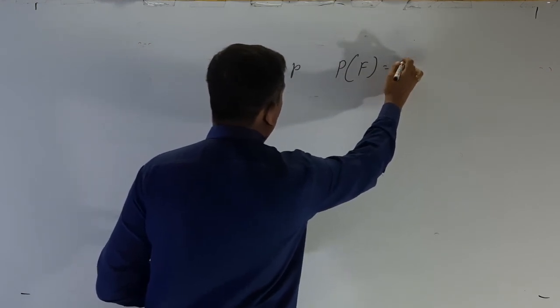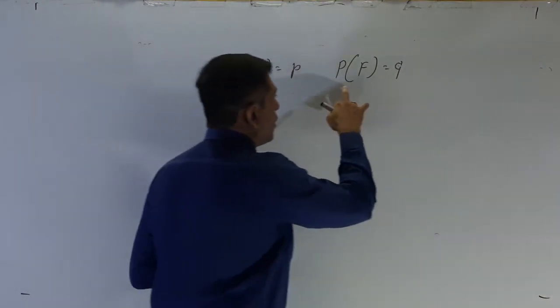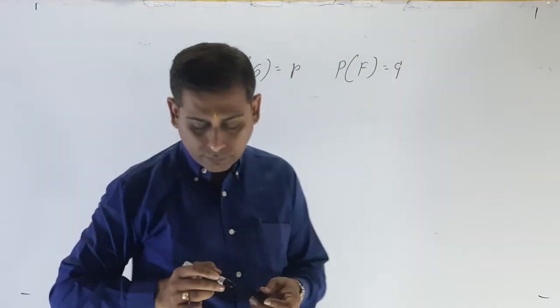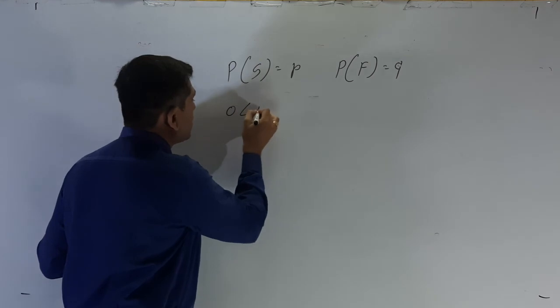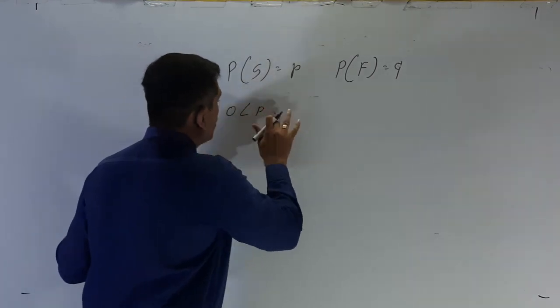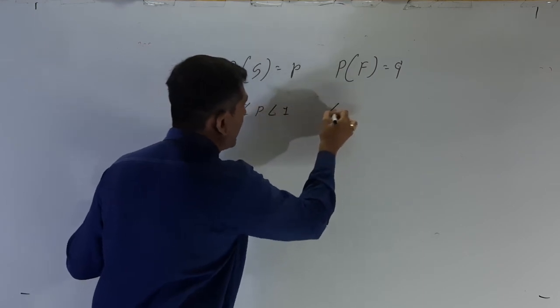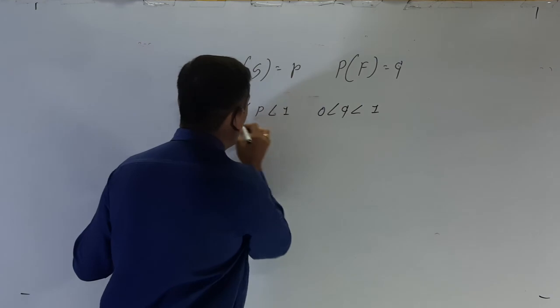Here we are denoting probability of success as small p and probability of failure as small q. Please see that, probabilities are always between 0 to 1, and the probability of failure is also between 0 to 1.